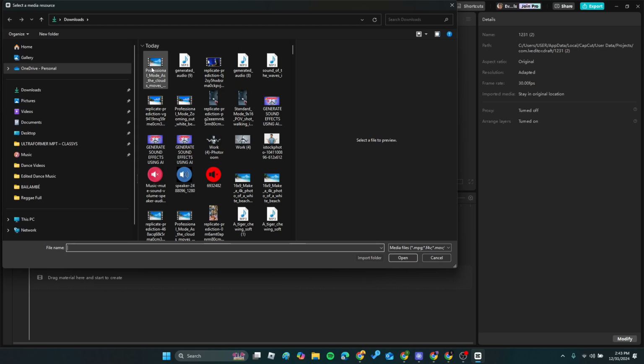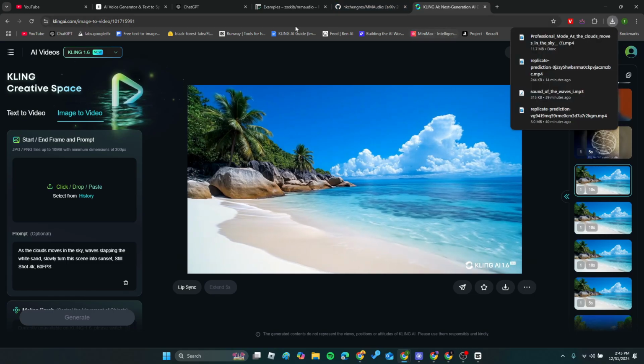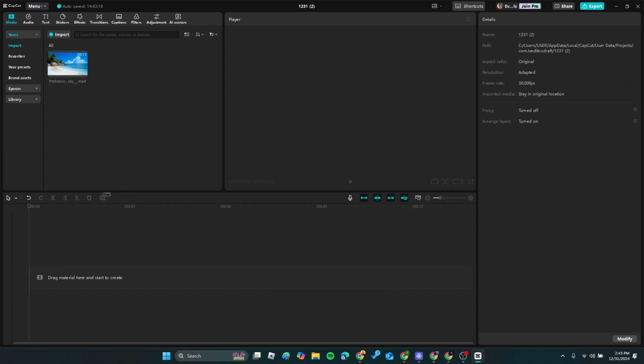Next, open up your video editor. We'll use it to add the sound effects we're about to create to the video you just made. For this example, I'm using CapCut, but feel free to use whichever editor you're comfortable with.